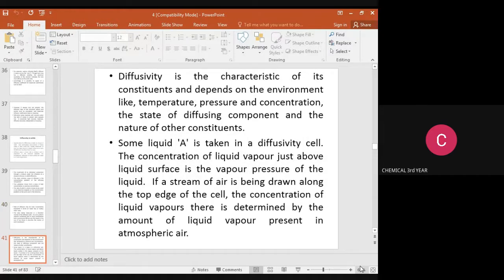Diffusivity is a characteristic of its components and depends on the environment, like temperature, pressure, concentration, the state of the diffusing component, and the nature of the components. Some liquid A is taken in a diffusivity cell. The concentration of liquid vapor just above the liquid surface is the vapor pressure of the liquid. If a stream of air is being drawn along the top edge of the cell, the concentration of liquid vapors there is determined by the amount of liquid vapor present in the atmospheric air.